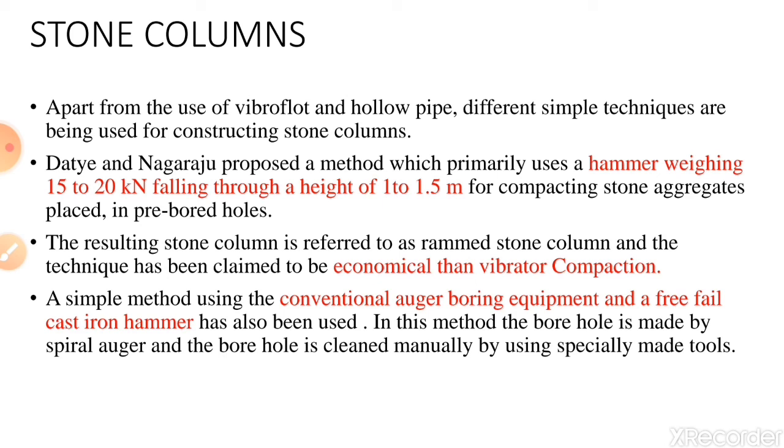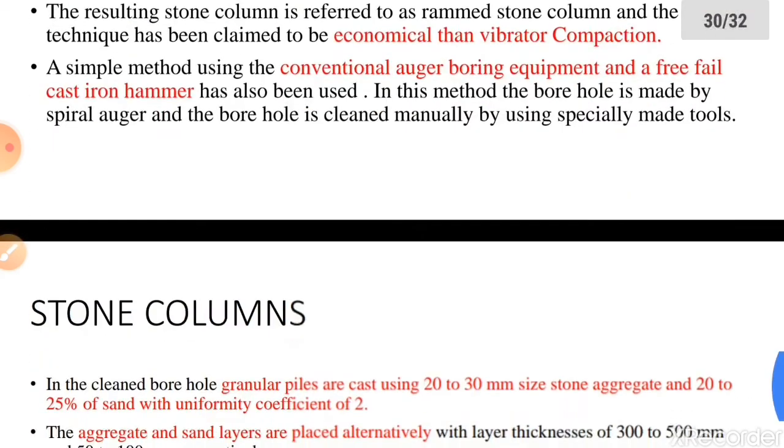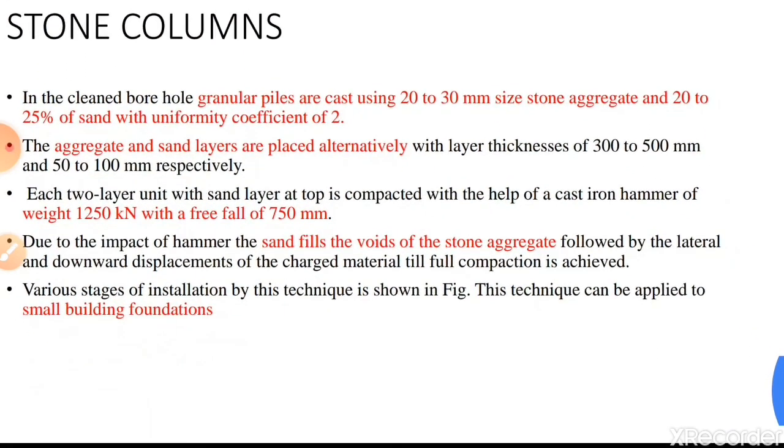A simple method using conventional auger boring equipment and a free fall cast iron hammer is also being used. In this method, the borehole is made by a spiral auger and the borehole is cleaned manually using specially made tools. In the cleaned borehole, granular piles are cast using 20 to 30 mm size stone aggregates and 20 to 25% of sand with a uniformity coefficient of 2. The aggregate and sand layers are placed alternately with layer thicknesses of 300 to 500 mm and 50 to 100 mm respectively.